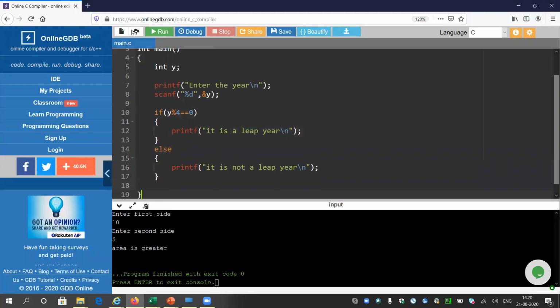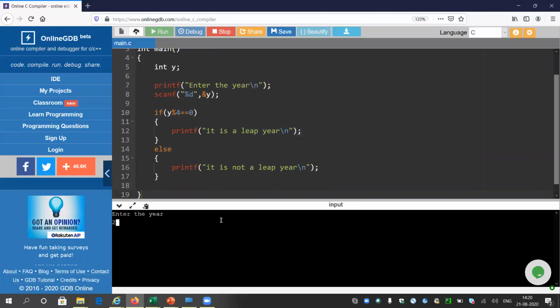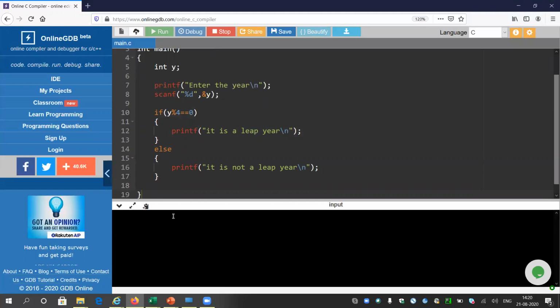Look, now let me run the program. So let me give 2020. It is a leap year because it is divisible by 4. Similarly, let me try with some other year like 2025. For 2025, it is giving, it is not a leap year. So I think the basic idea is clear.